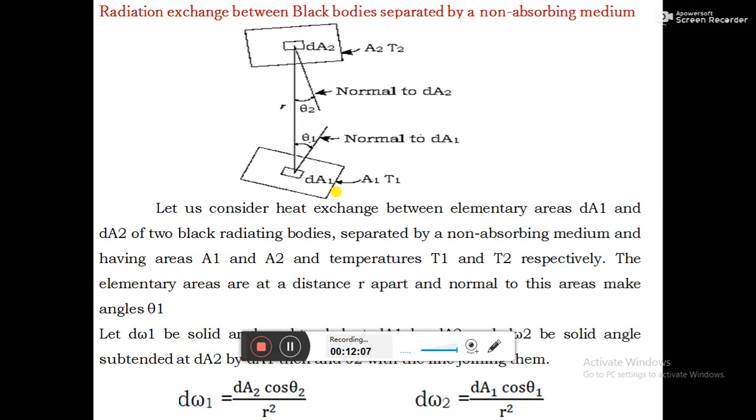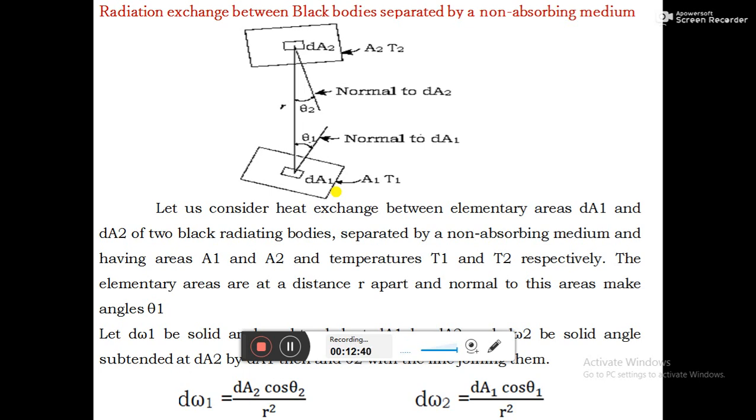Similarly, θ2 is the angle made by the normal drawn at dA2 with respect to dA1. A straight line is drawn between dA1 and dA2 to measure the distance, and the normals make an angle θ1 and θ2 with respect to dA1 and dA2.